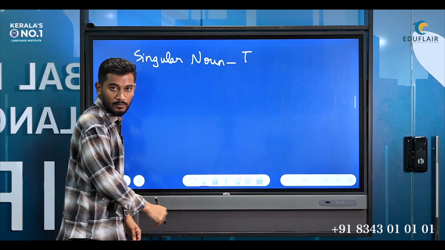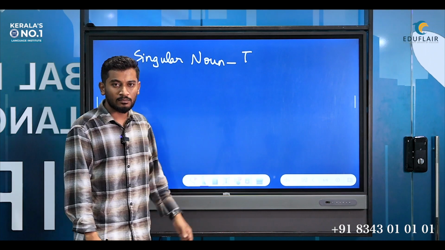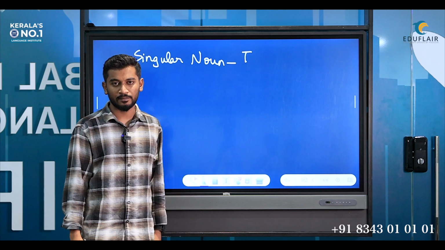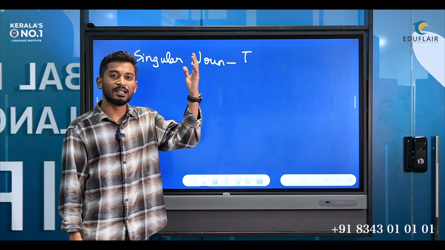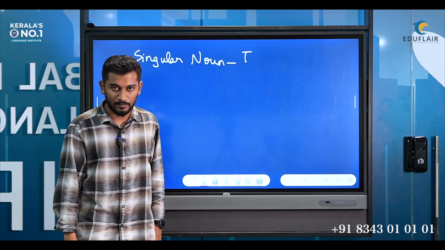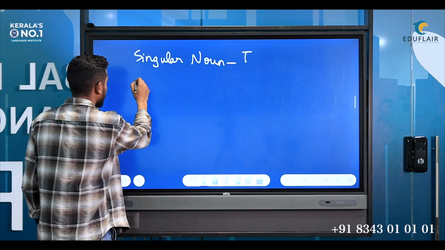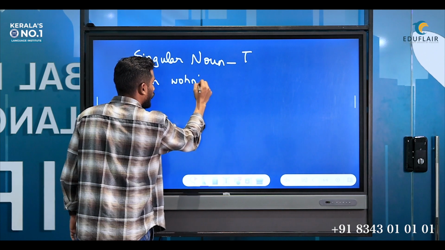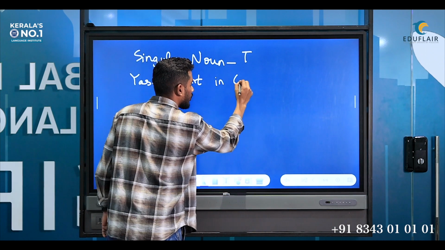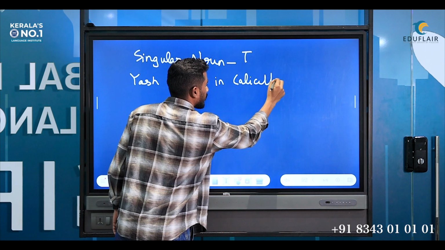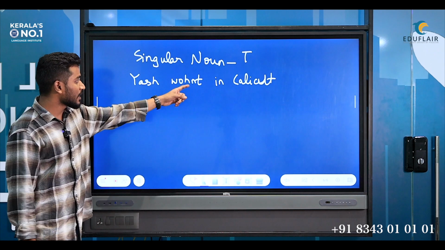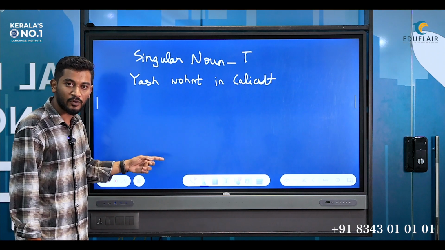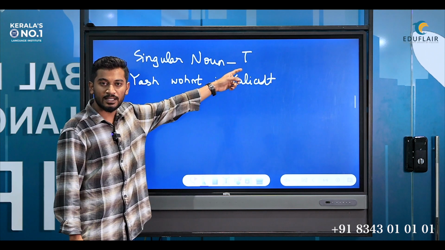T. So let's imagine there's a person called Yash. Singular person, right? I'm telling that Yash lives in Calicut. So what do I write? Yash wohnt in Calicut. Once again, I've written wohnt over here because Yash, a singular person, falls under the category of er/sie/es. The ending it takes is t.